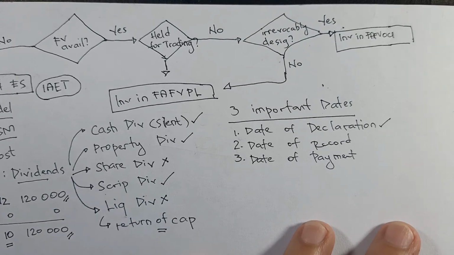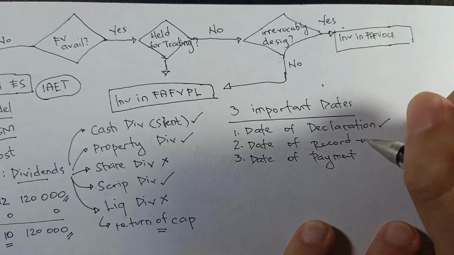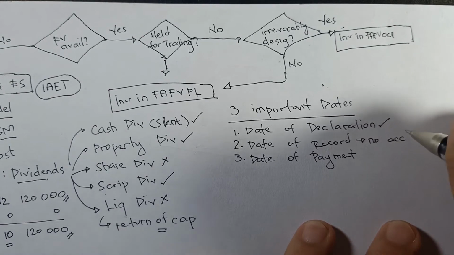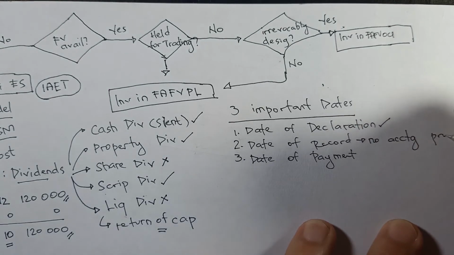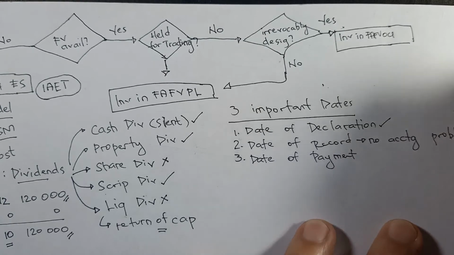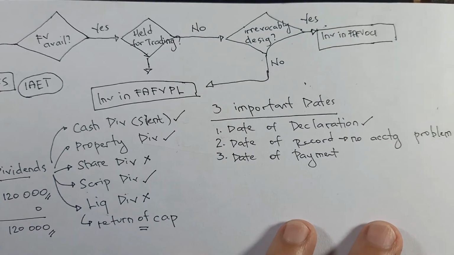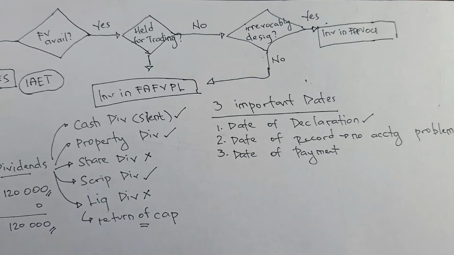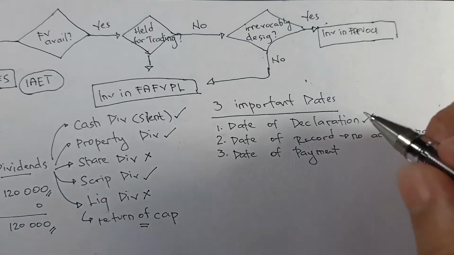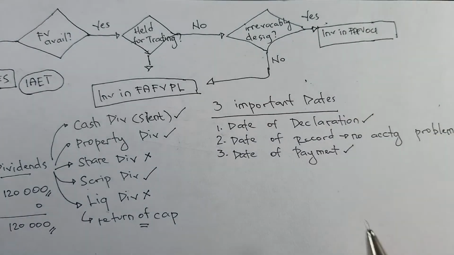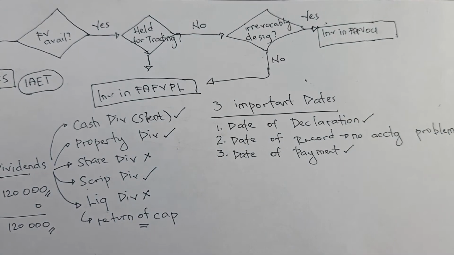You with me? Date of record, wala tayong accounting problem here. Once again, there will be no accounting problem here. Why? Because date of record is just the cut-off date. What do I mean by cut-off date? Ibig sabihin nun, all shareholders as of this date lang ang makaka-receive ng payment on the date of payment. So, dito sa date of payment, isi-settle na yung dividends.